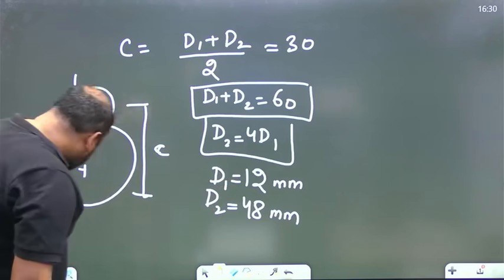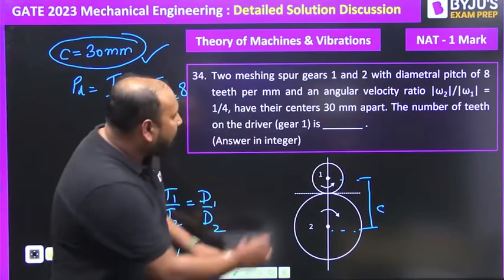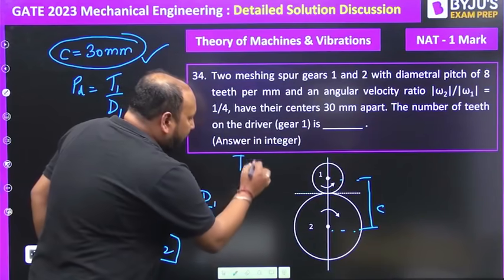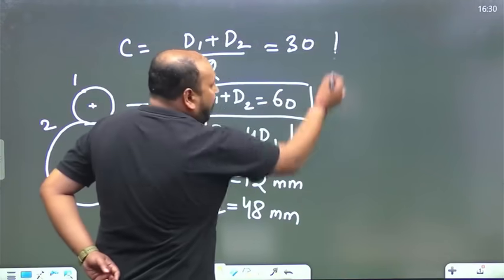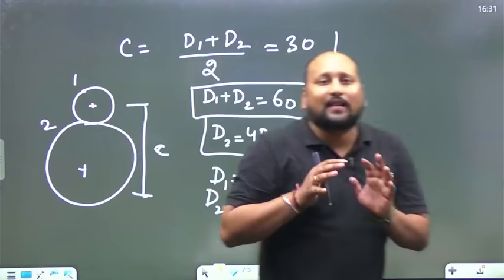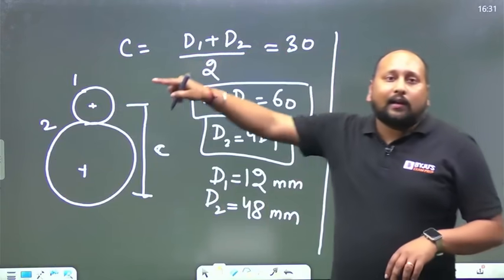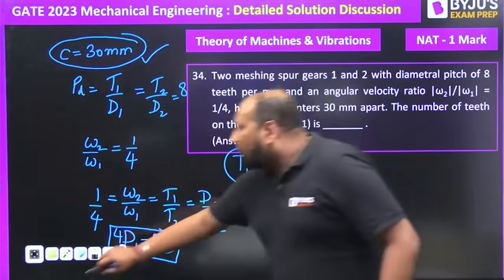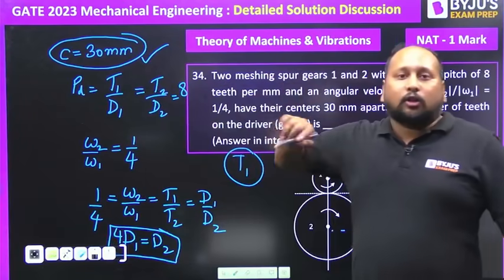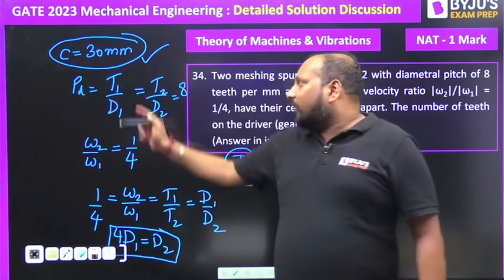Now they're asking, what is the value of the number of teeth on gear number 1? That is, they're asking the value of T1. Okay, fine. So if you have calculated the value of D1, already we know that when the two gears are meshing, can we simply say the diametrical ratio will be the same? I can simply say that the diametrical pitch, this T by D, will be the same because the module will be the same.